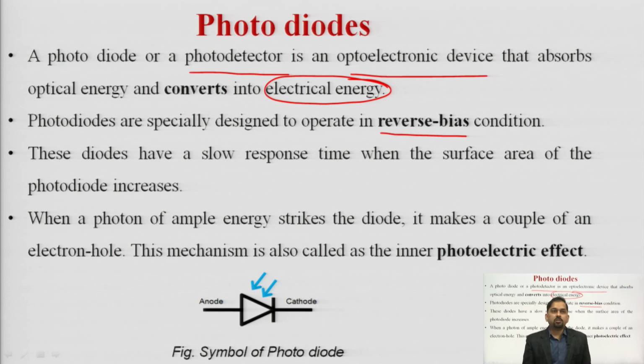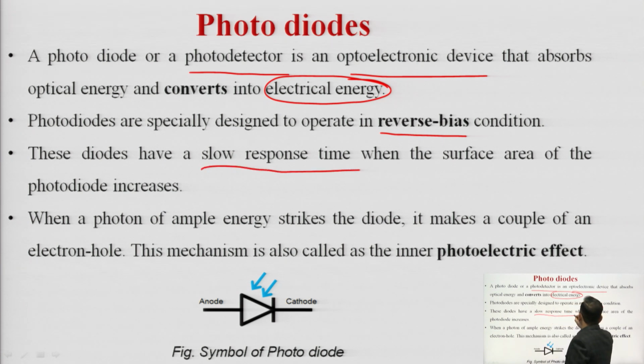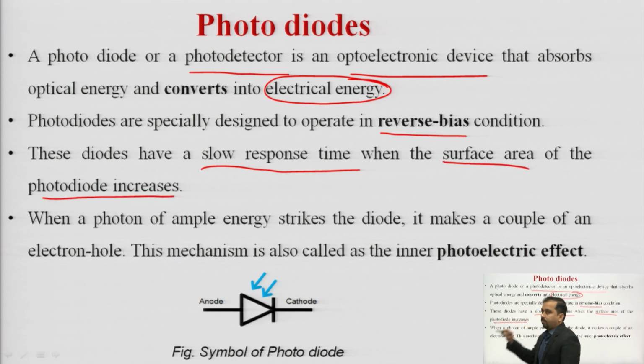And these photodiodes are specially designed to operate in a reverse bias condition. These diodes have a slow response time when the surface area of the photodiode increases. We will see in the working part that as the surface area of the photodiode increases, the response is slow.